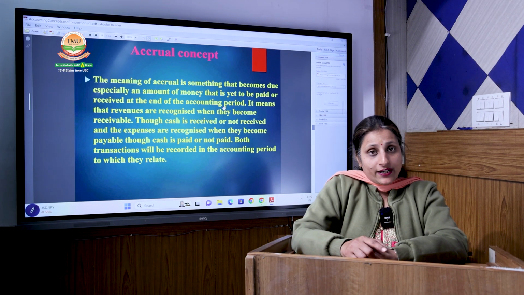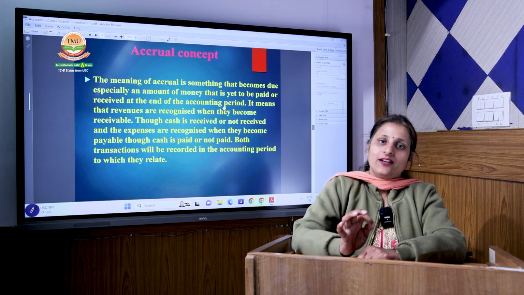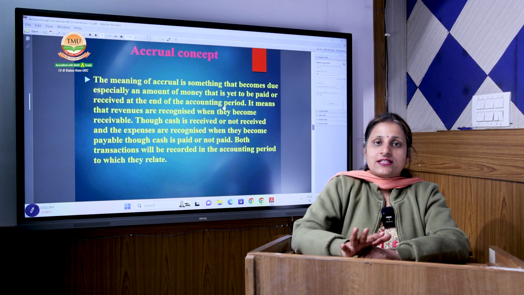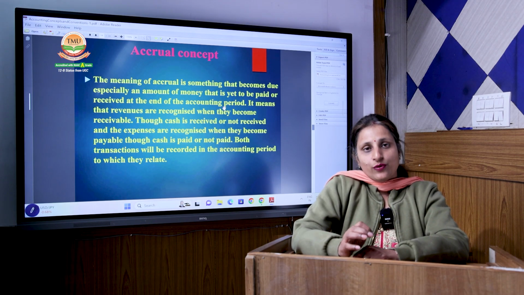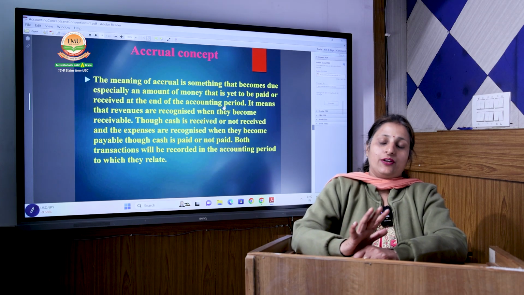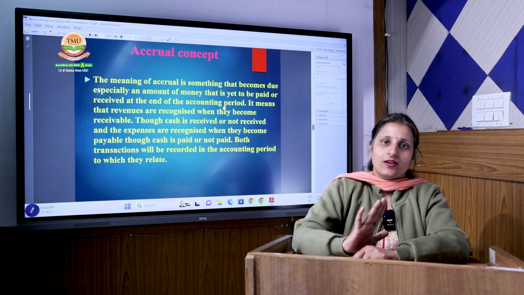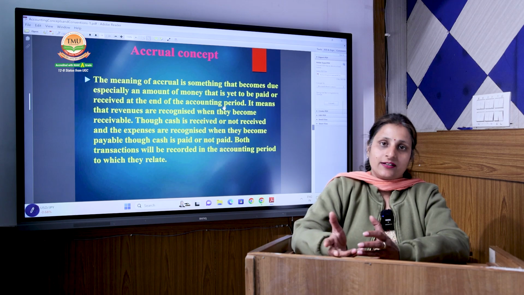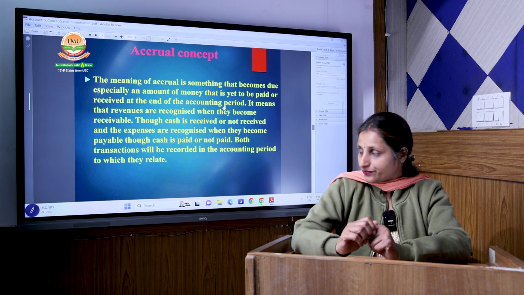So that will be recorded in that accounting period only, because my expense has become due and it has to be recorded in that period only. Accrual concept says, as with the realization concept, the amount due at that time only, at that time you will record it in your books of account, in that particular accounting period only. That is the accrual concept. Whether you get the payment or not, that is another case. But the amount you have due, you will record it in your books.